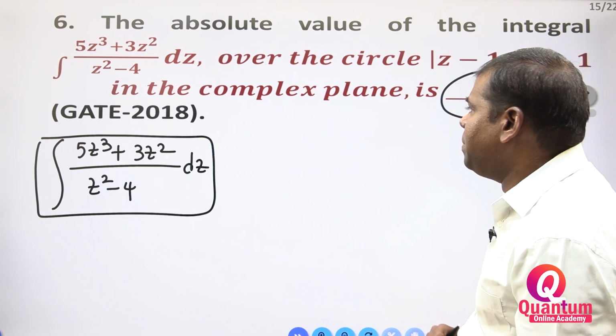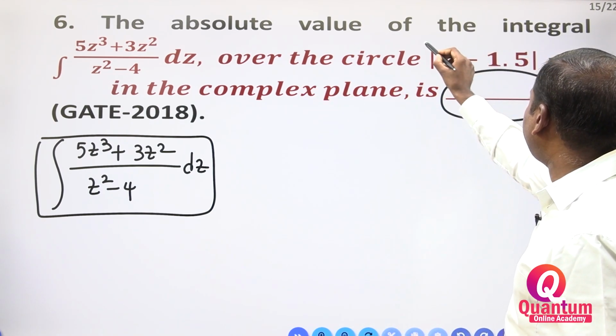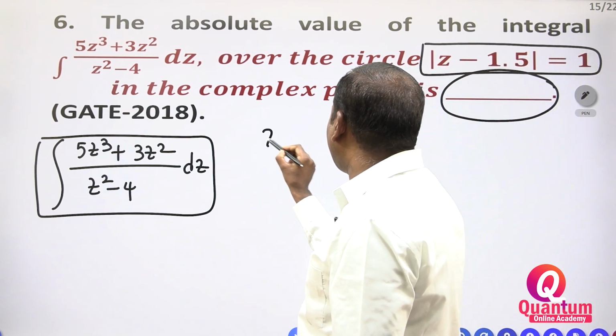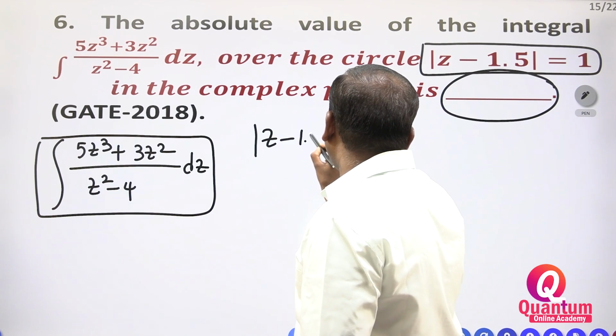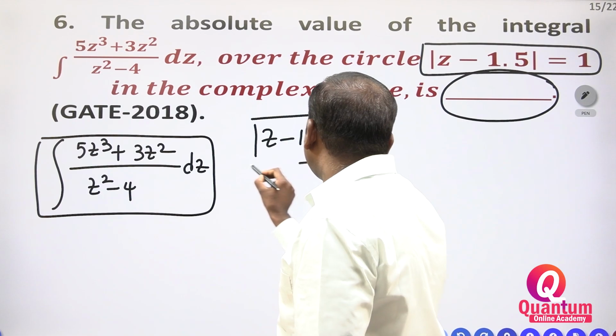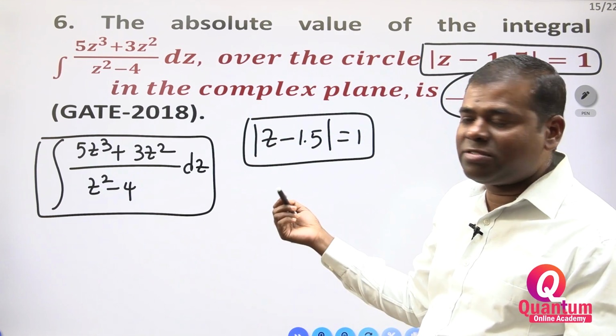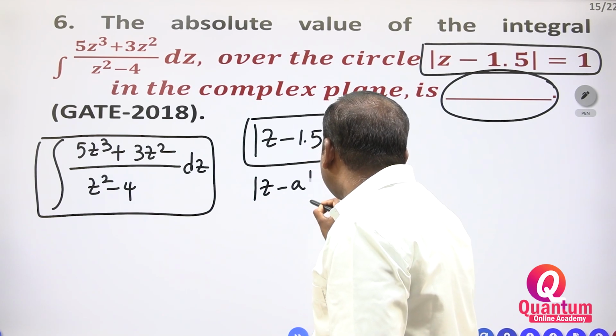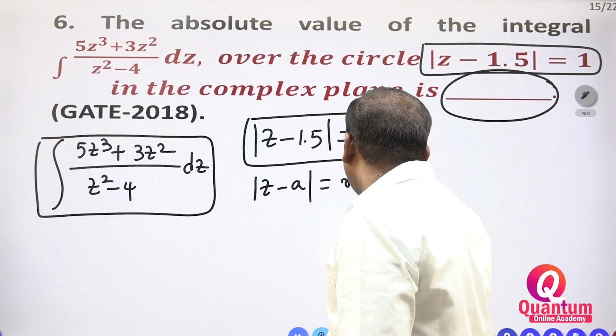In the complex plane, what is a complex plane? This complex plane is modulus of z minus 1.5 is equal to 1. How do we compare this value? We compare it with modulus of z minus a is equal to r.